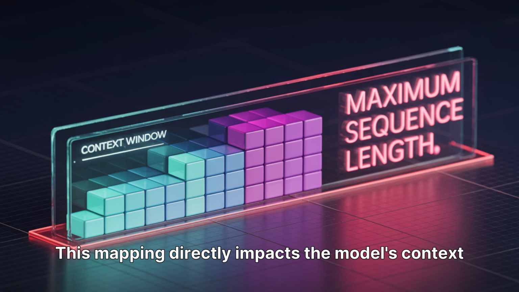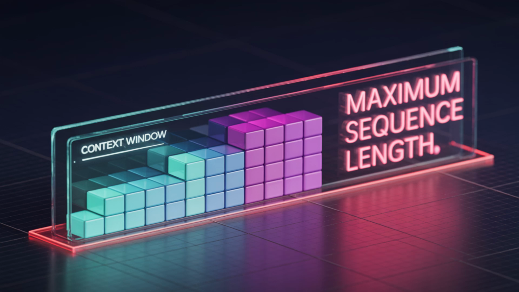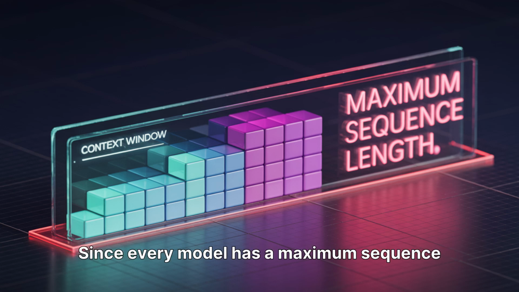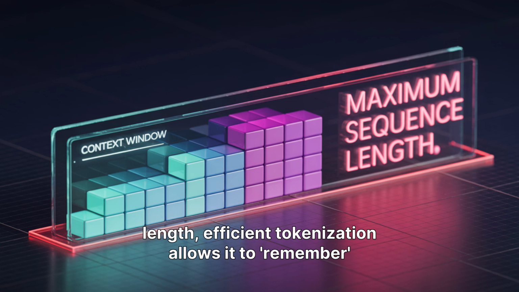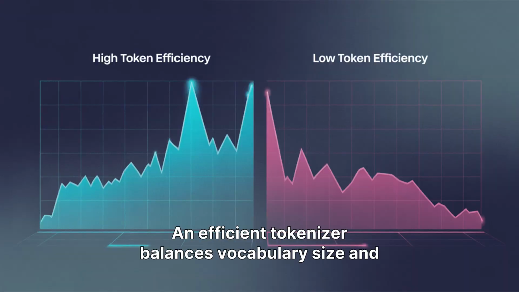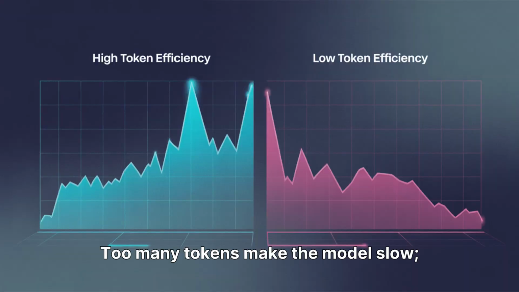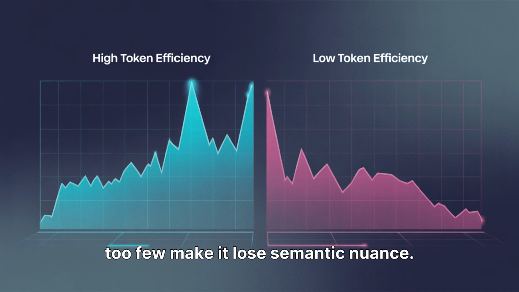This mapping directly impacts the model's context window. Since every model has a maximum sequence length, efficient tokenization allows it to remember more of the conversation. An efficient tokenizer balances vocabulary size and sequence length. Too many tokens make the model slow, too few make it lose semantic nuance.